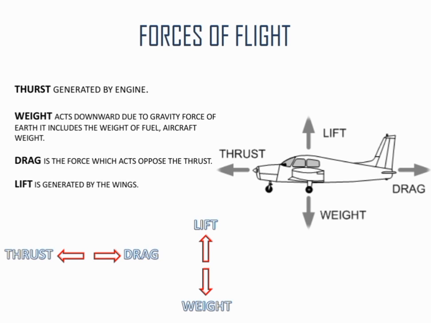Thrust is generated by the engine or propeller. Weight acts downwards due to the force of gravity. It includes the weight of the fuel, the weight of the aircraft, pilot, and luggage. Drag is the force which acts opposite to the thrust.